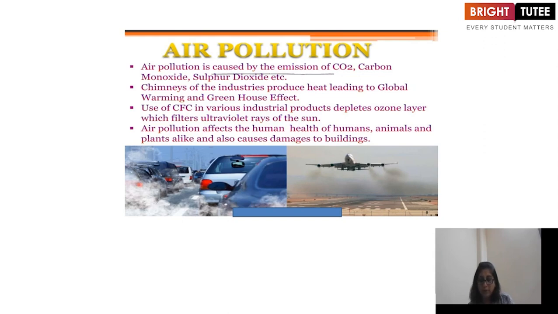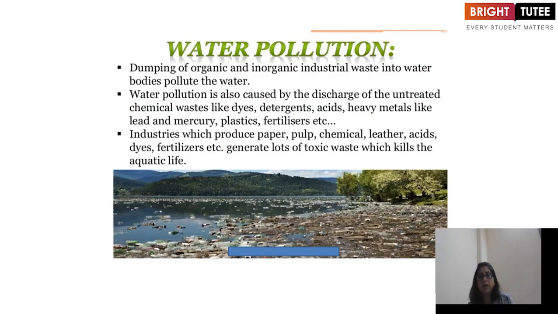Air pollution is caused by the emission of CO2, carbon monoxide, and sulfur dioxide. Chimneys of the industries produce heat, leading to global warming and the greenhouse effect. Use of CFCs in various industrial products depletes the ozone layer, which filters ultraviolet rays of the sun. Air pollution affects the health of humans, animals, and plants alike, and also causes damage to buildings.